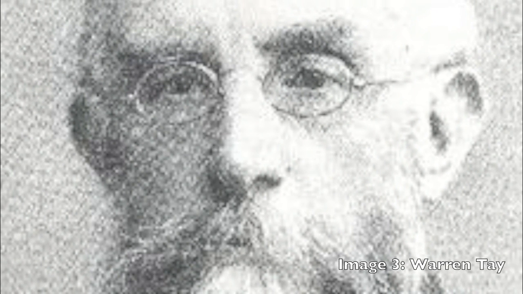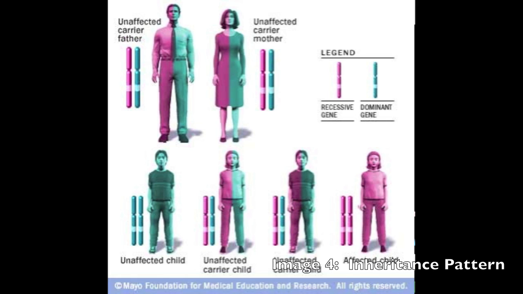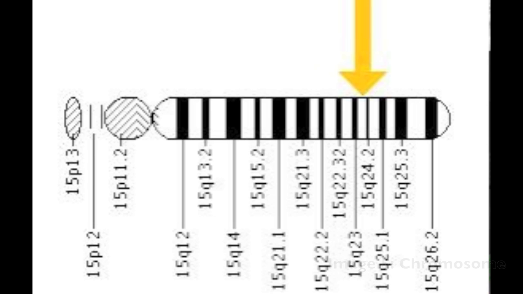Later, in the 1960s, GM2 ganglioside, the fatty acid responsible for Tay Sachs, was recognised and named. Tay Sachs is inherited in an autosomal recessive manner. This means that 2 copies of the faulty gene must be inherited for the disease to be present and that both parents must be carriers. Children of parents that are both carriers have a 50% chance of becoming a heterozygous healthy carrier and a 25% chance to be either homozygous healthy or homozygous affected.